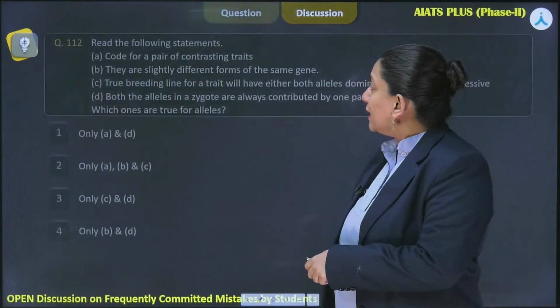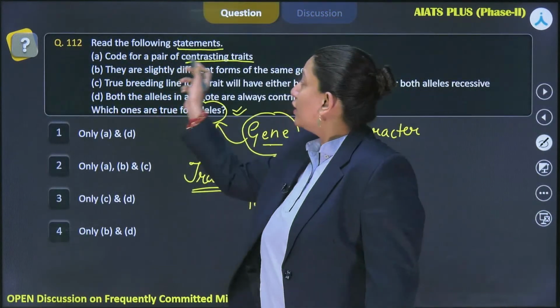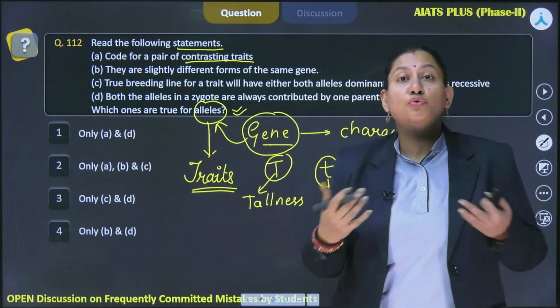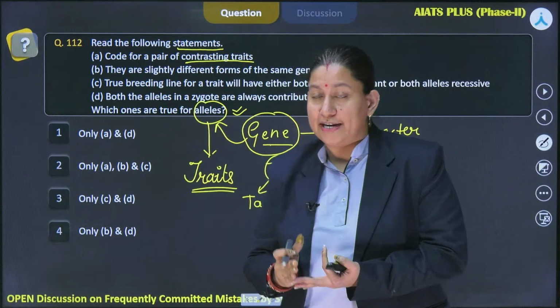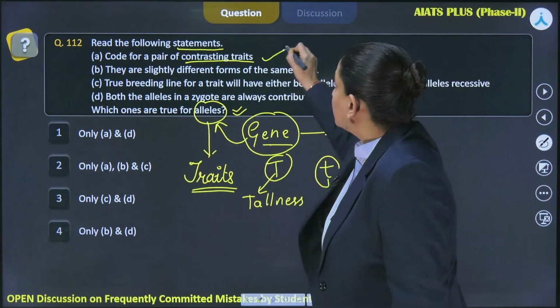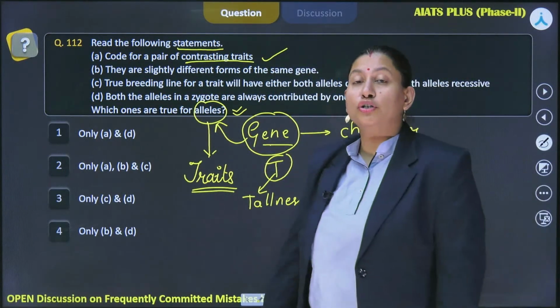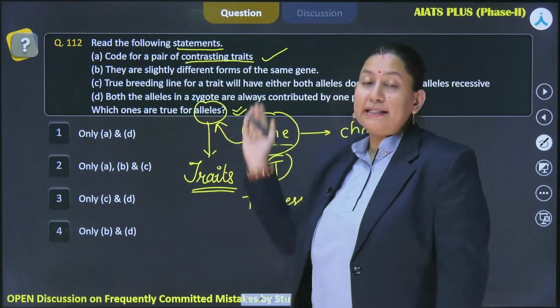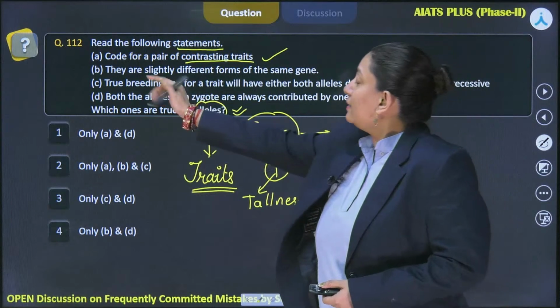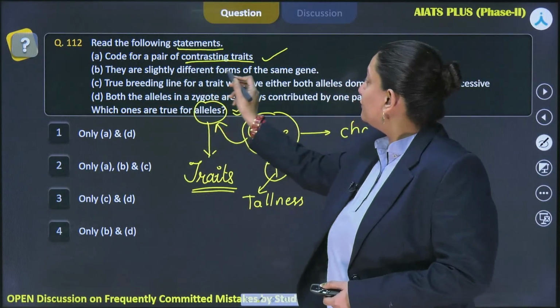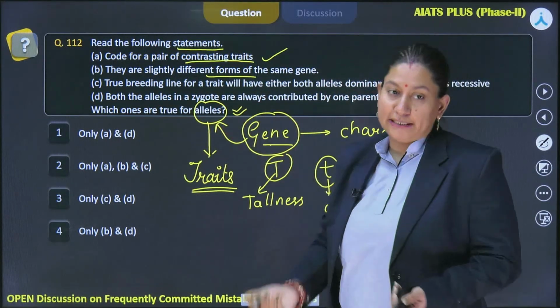But the statement over here is saying that they code for a pair of contrasting traits, which is the usual case. They are not saying that always they're going to code for contrasting traits, right? So this statement will be considered as the correct one. Don't confuse it by taking the example of multiple alleles, right? Then it is saying that they are slightly different forms of the same gene, right?